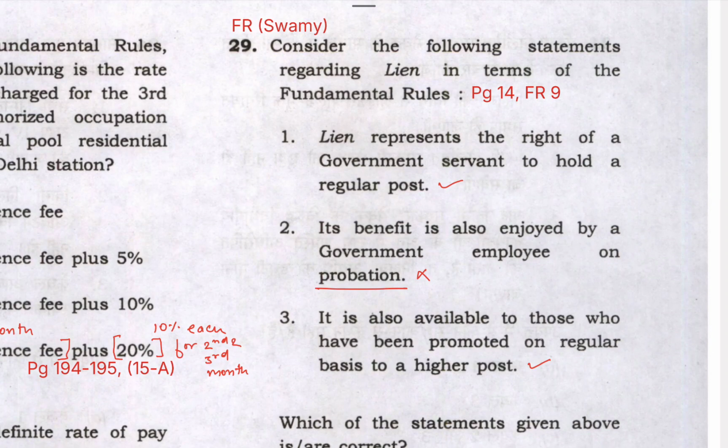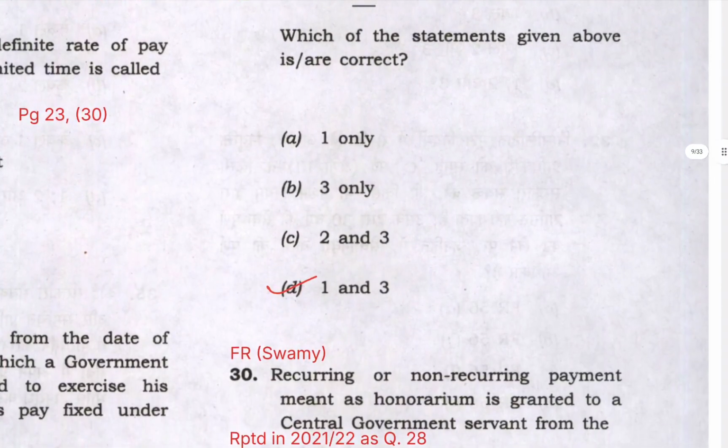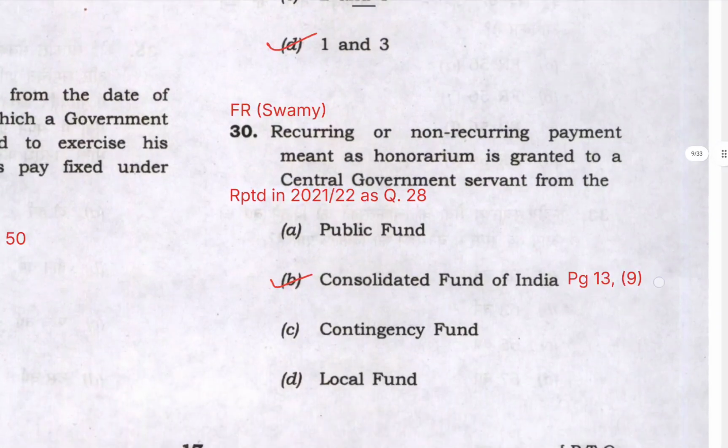So that is true. Its benefits are also enjoyed by a government employee on probation. No, it is not enjoyed by a government employee on probation. So this is incorrect. It is also available to those who have been promoted on a regular basis to a higher post. Yes, this is also true. So options 1 and 3 are correct and the right answer is D.